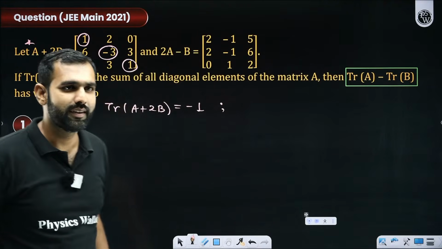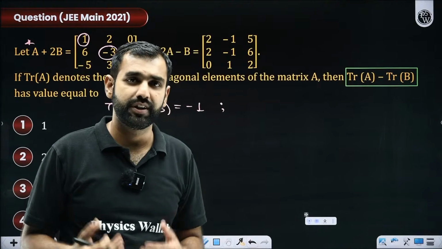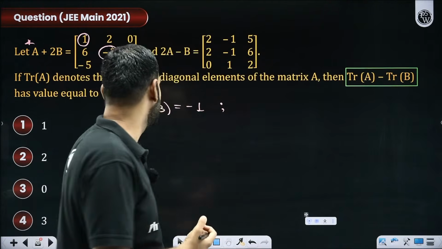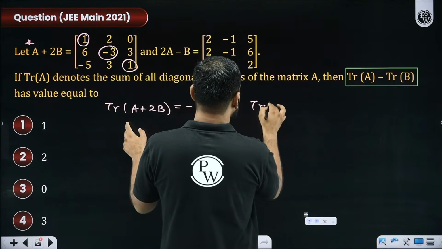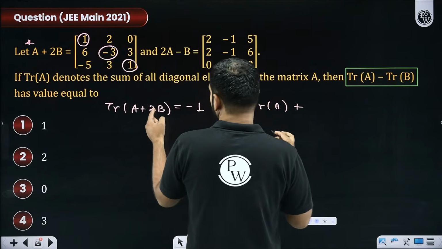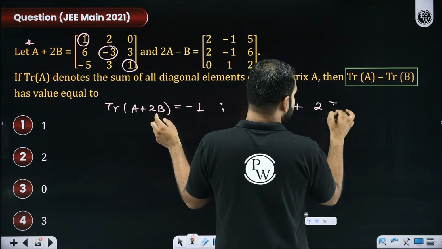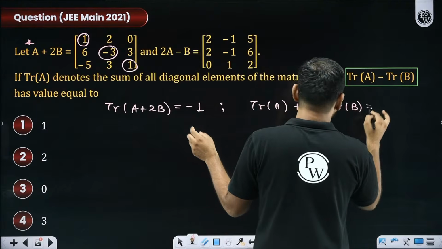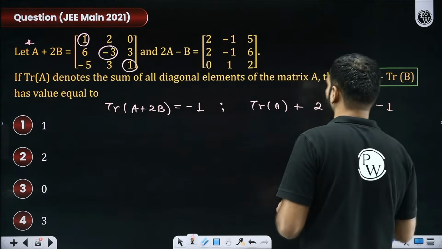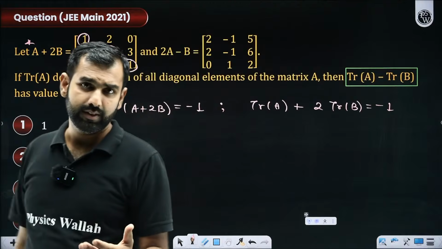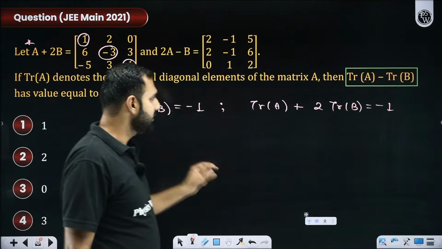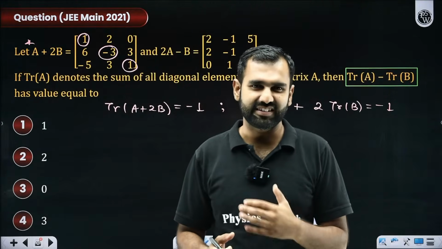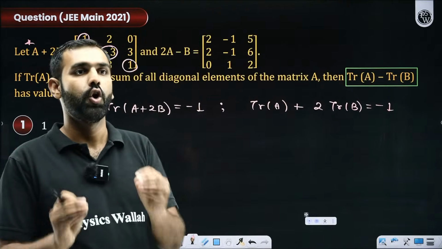But what we know is, trace is such a beautiful operation that it can be distributed over addition, which means I can write it as trace of A plus trace of 2B, and 2 is a scalar, can be kept out. So I can write it like this: trace of A plus 2 times trace of B is equal to minus 1. Everybody got this? Or shall I re-explain this? Trace is such a simple, straightforward, sorted operation.